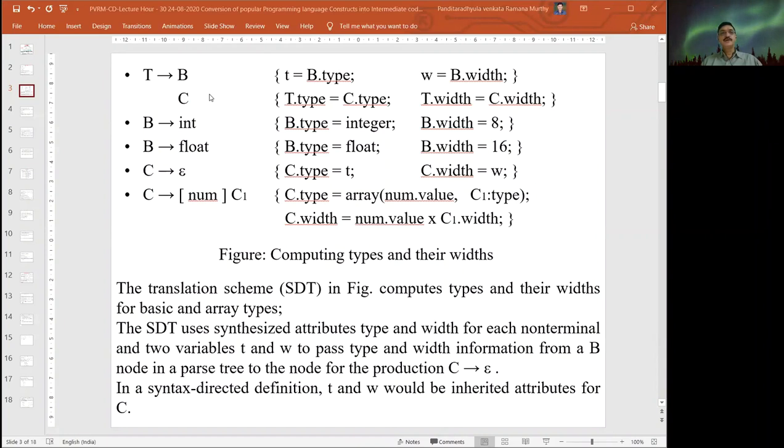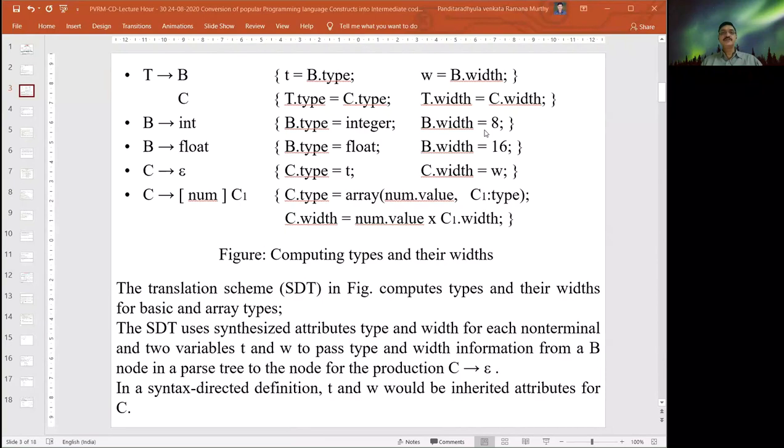We identified that B and C have type and width attributes. Now we are giving more information related to B and C. So we assign B.width equal to integer, which indicates that the data type of B is integer.